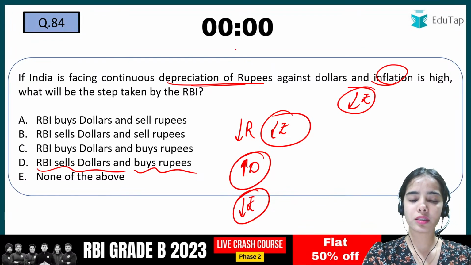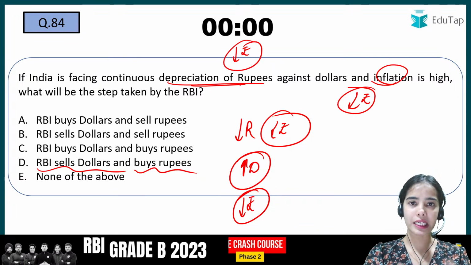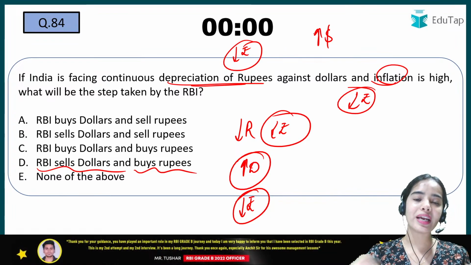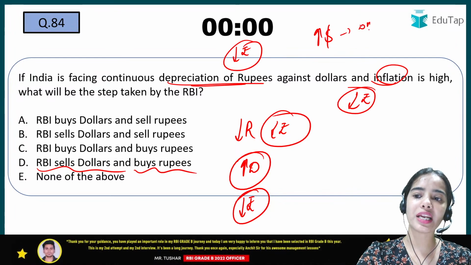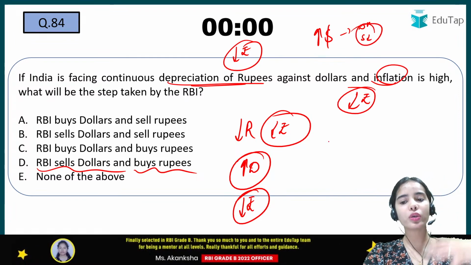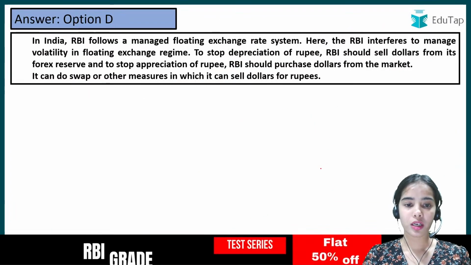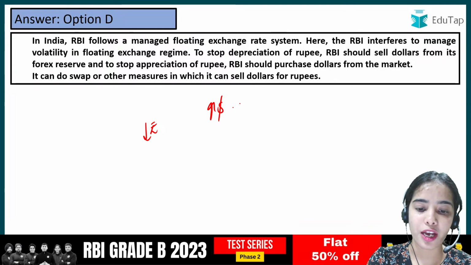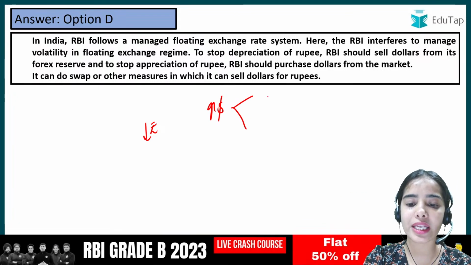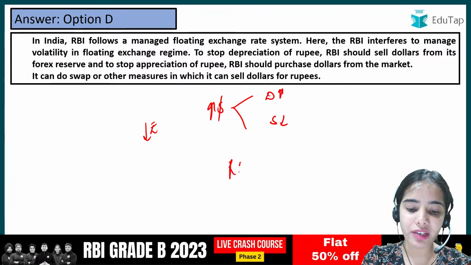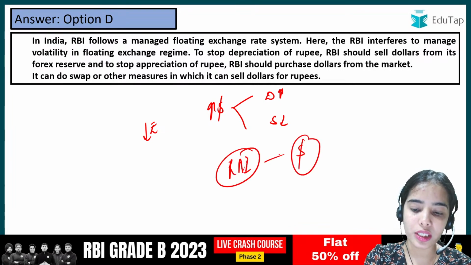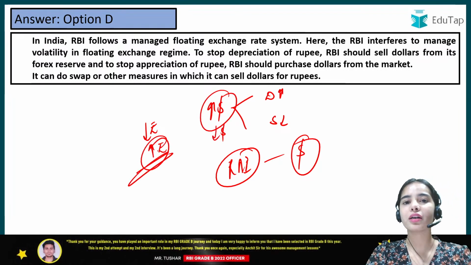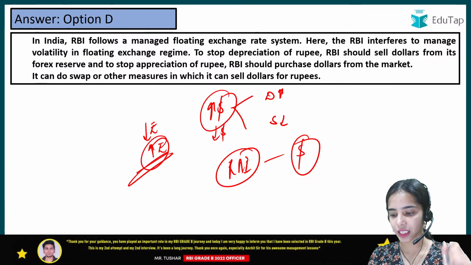Okay, because the rupees value is decreasing against the dollars. That means dollar value is getting very high. Dollar value is very high because the demand for dollar is very, very high and the supply for dollar is less. Then only the price of a currency can be high. Okay, so the value of dollar is becoming higher and the value of rupees is decreasing. The value of something becomes very high when the demand is high and the supply is low. And that's why the RBI has to start supplying the dollars so that the value of the dollar starts decreasing and the depreciation of the rupee can reduce. So that's why the D was the correct answer.